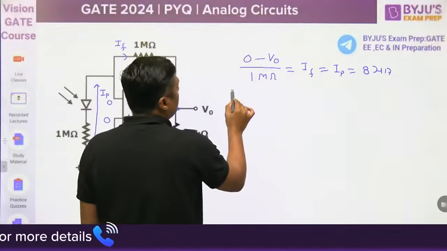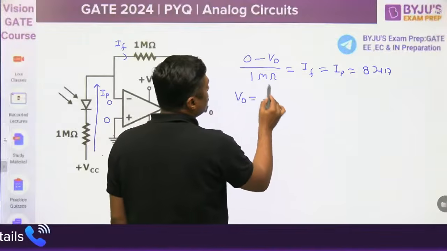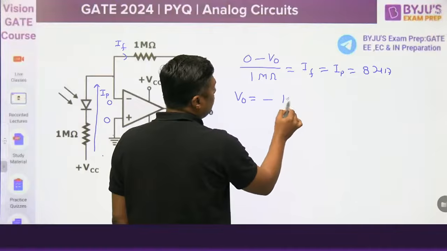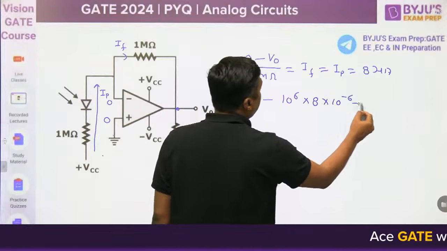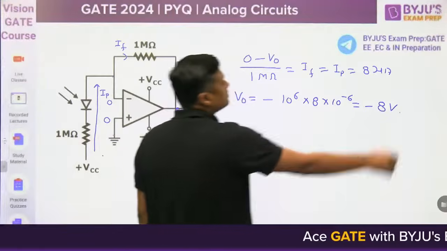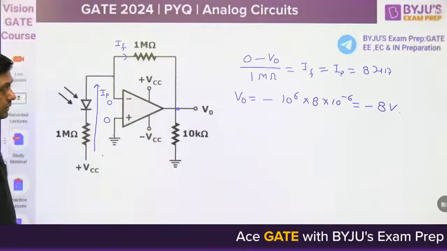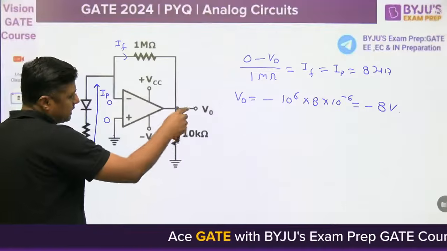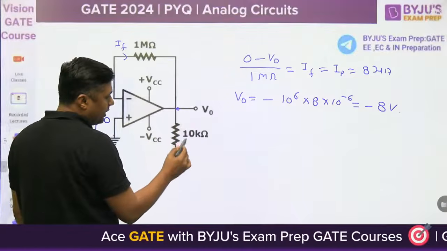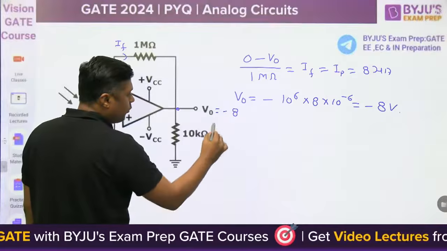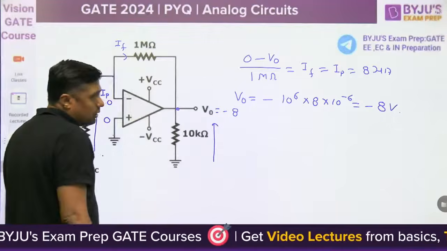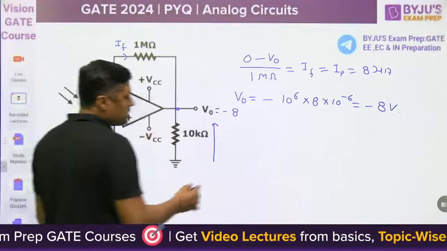Now, V0 will become minus of 1 mega ohm, means 10 to the power 6 into 8 into 10 to the power minus 6, means minus 8 volt. Now, what is the current here? This current is required now. The voltage is minus 8. The current will flow in the opposite direction, from 0 to minus 8.